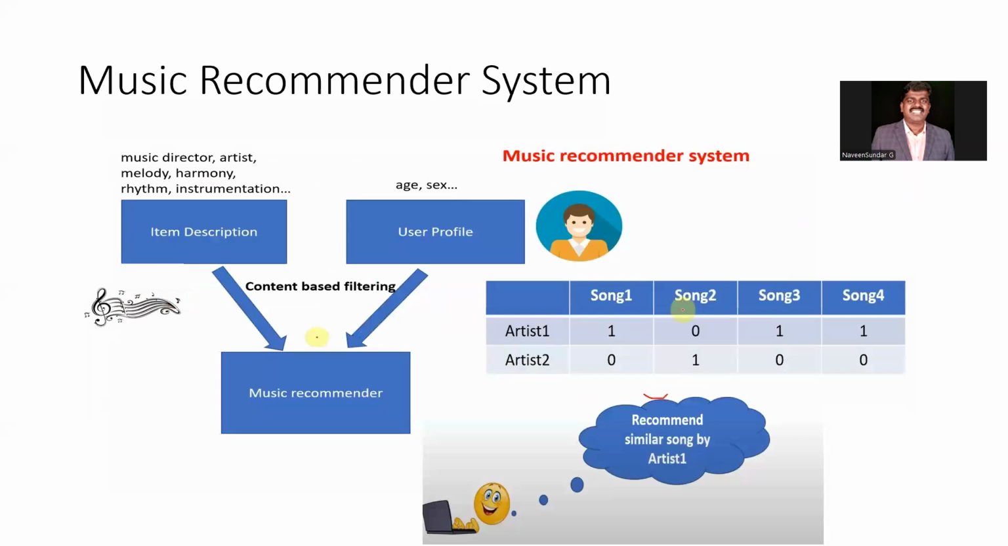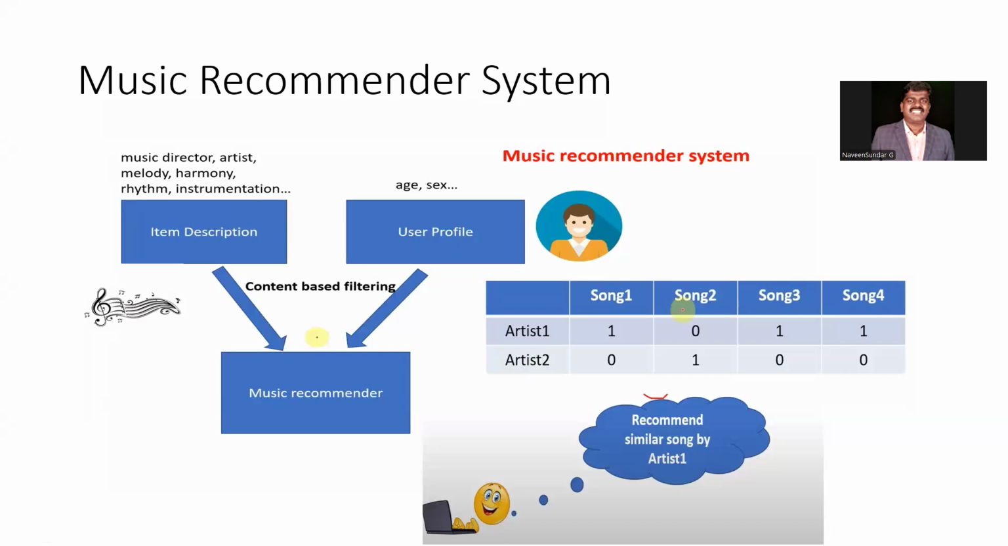When you see a music recommender system, you can see one example. On one side it takes the information from the user profile: what is his age group, what is his sex, whether he's male or female, and what items he selected before, which is the music director or artist, or melody or harmony or rhythm, instrumentation. All this information, what we clicked and what ratings we give, from that it is clearly getting the information from the user.